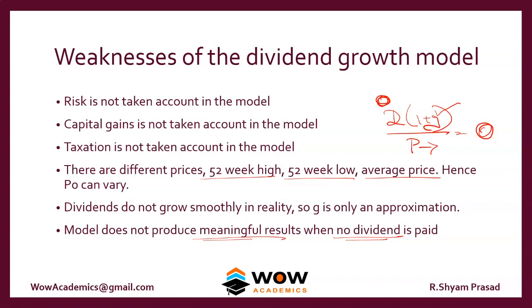So you should be able to know the weakness of this model exactly. The weakness of the model can be memorized in terms of these things. D is a drawback. G is a kind of a drawback. The P is a kind of a drawback. There is no taxation. There is no capital gain. There is no risk. Then you have P is a problem. D is a problem. Also G is a problem. So you can easily crunch these weaknesses much better.